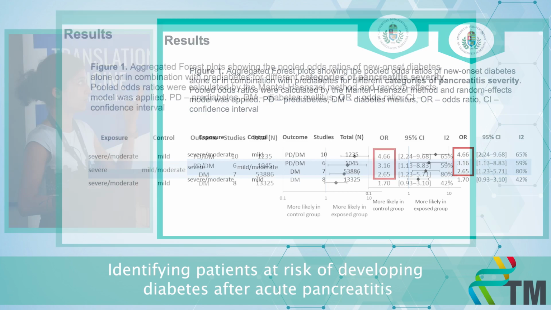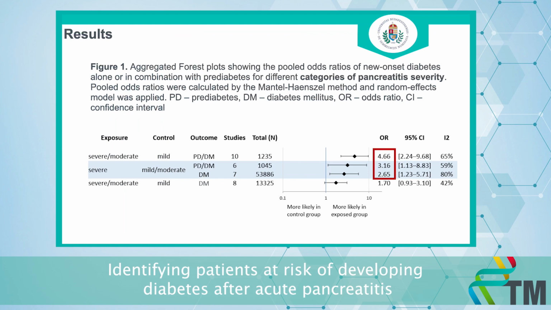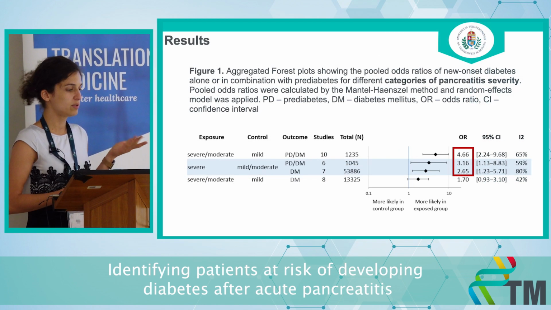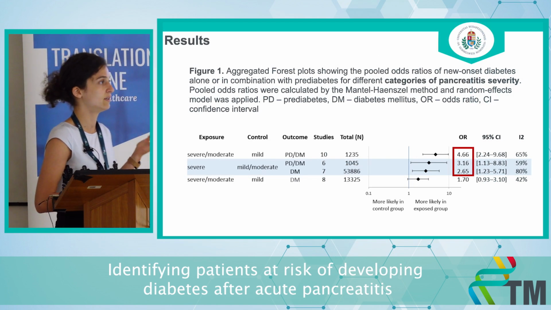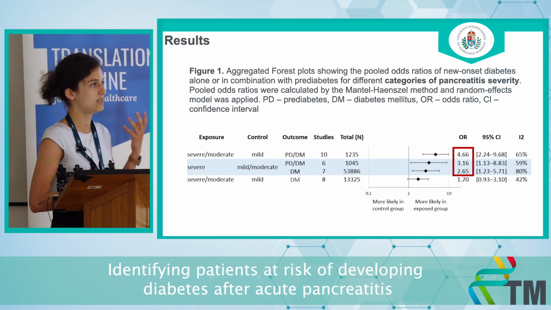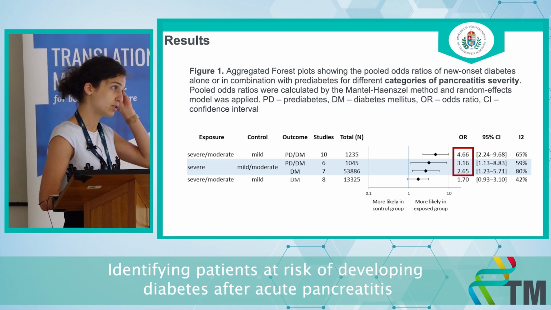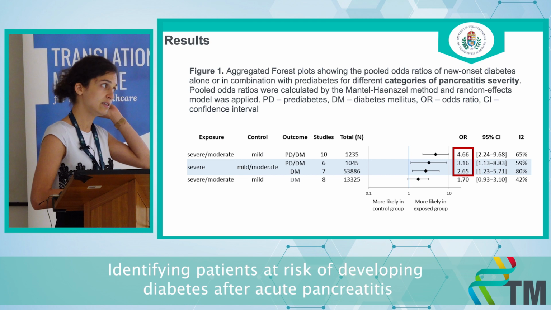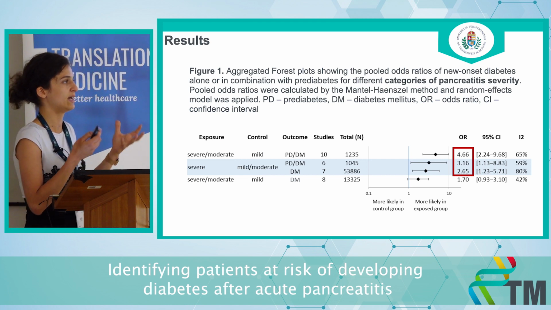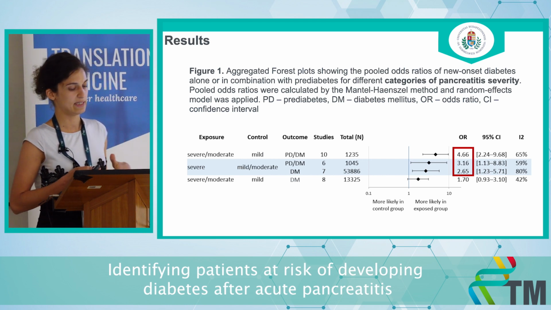An odds ratio over 1 indicates that there are higher odds of developing the event in the exposed group. The exposed group is always going to be in the first column. And the outcome, the event, is either denoted as diabetes or prediabetes/diabetes mellitus, which is a composite outcome due to the fact that some of the studies did not differentiate and combined together the cases of prediabetes and diabetes mellitus as well.